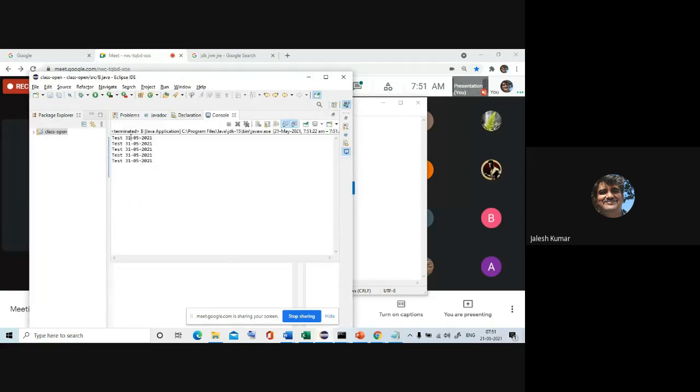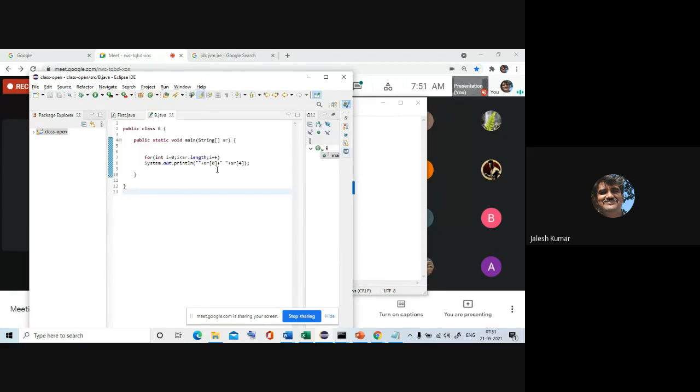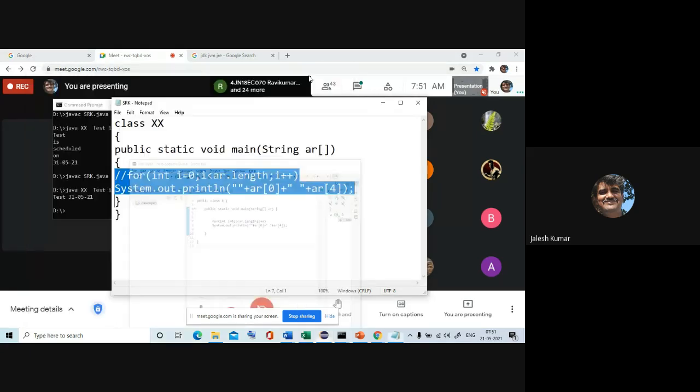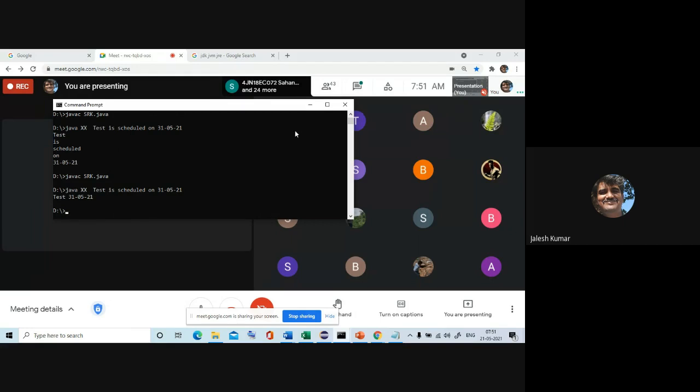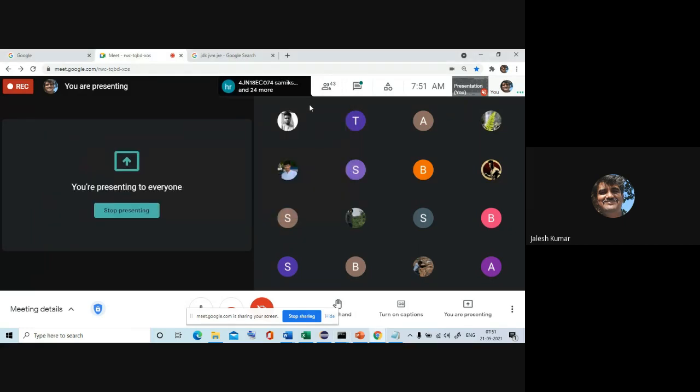See, the value is coming, and I wrote the print inside the loop, that's why it is coming 4 times. Now I am not displaying all the values; I am displaying just that particular location value, a of 0 and a of 4. So this is regarding command line arguments and how to understand the class file as well as our JVM. Hope you understood.